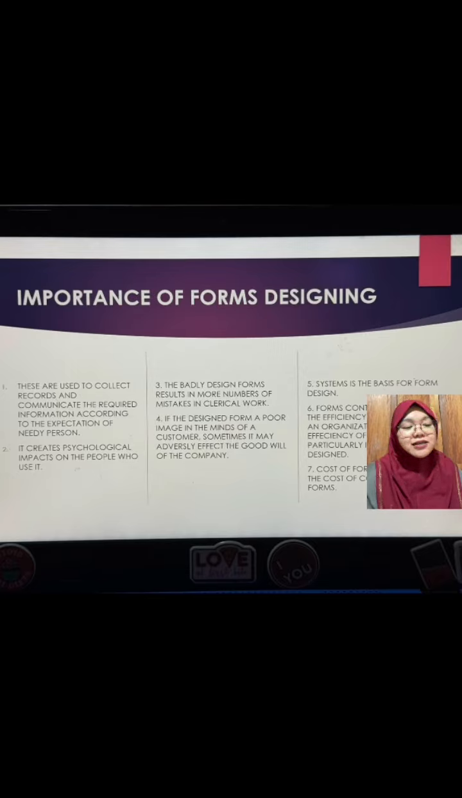Third, badly designed forms result in more mistakes in clerical work. Fourth, if the design forms a poor image in the minds of the customer, sometimes it may adversely affect the goodwill of the company. Fifth, a system is the basis for form design. And sixth, forms contribute much to the efficiency of employees of an organization and efficiency of the system, particularly if it is well designed. Last is cost of